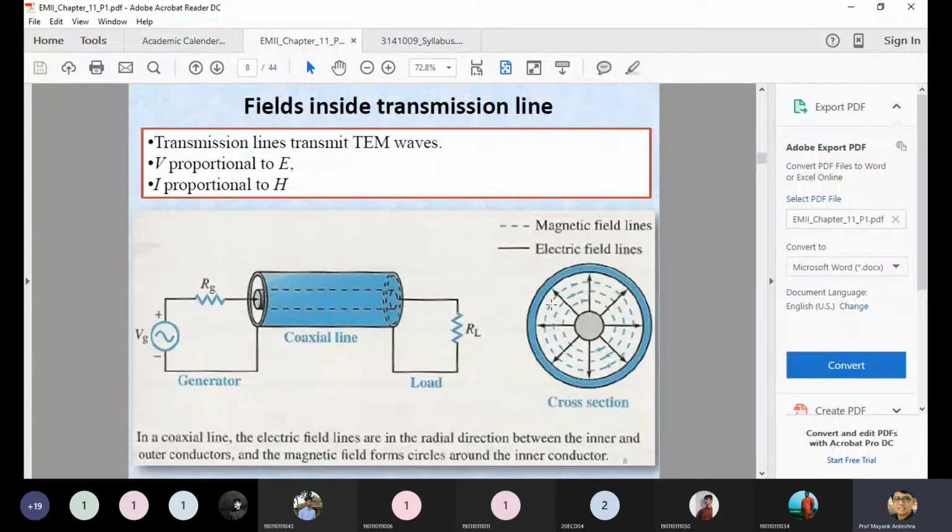So this is exactly the representation of the field distribution for the transmission line. Suppose you have a coaxial cable, where we give some input with an input voltage Vg and an input resistance Rg. And at the end of this conductor, we consider a load resistance. If you see the field distribution, the field always moves from inside to outside, because the inside has a plus charge and the outside has a minus charge. This solid line indicates the direction of the electric field, and this dashed line indicates the magnetic field line, because both conductors carry some current.